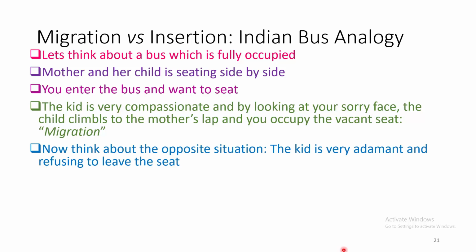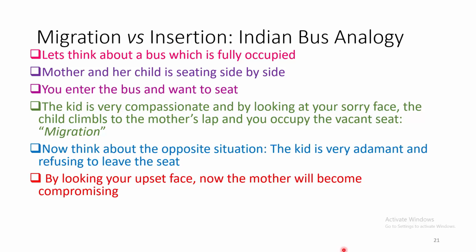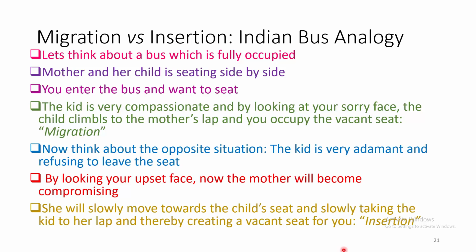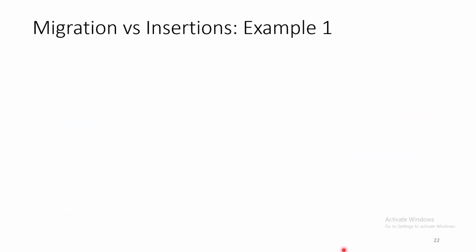Now think of the exactly opposite situation. The kid is very adamant and refusing to leave the seat. Now by looking at your upset face, the mother will become compromising. She will slowly move towards the child's seat and slowly take the kid to her lap and thereby create a vacant seat for you. And this is nothing but the insertion.